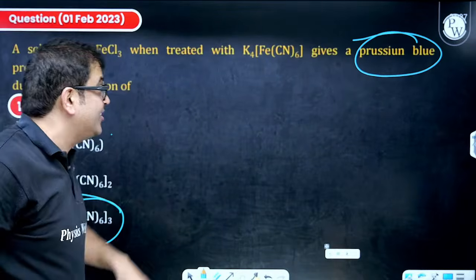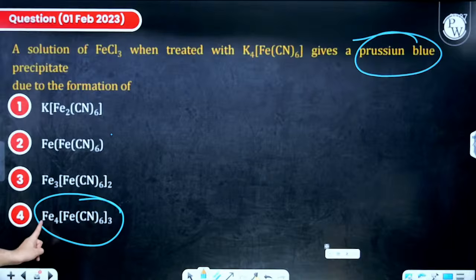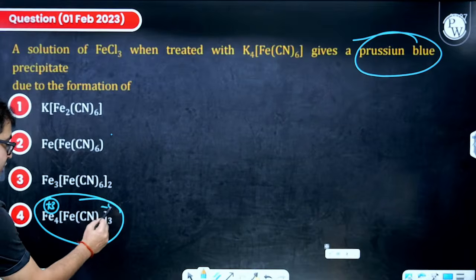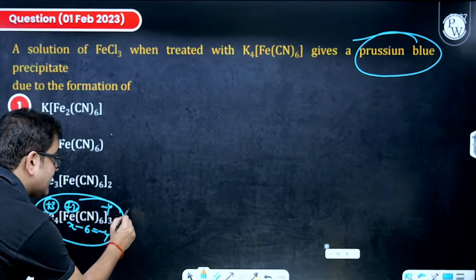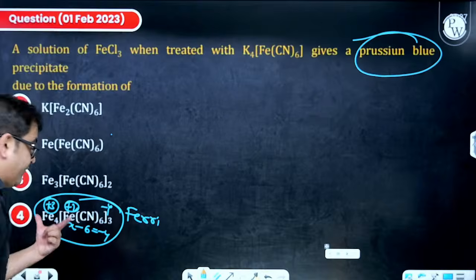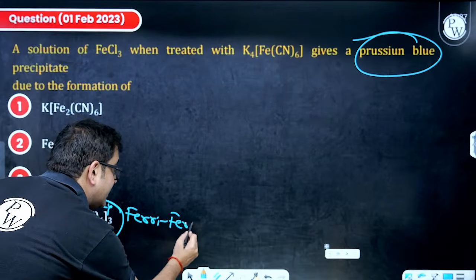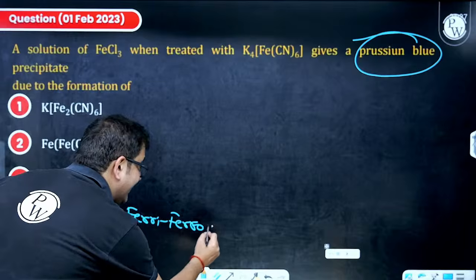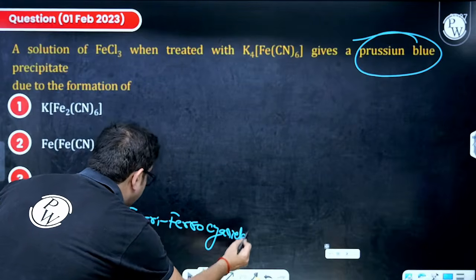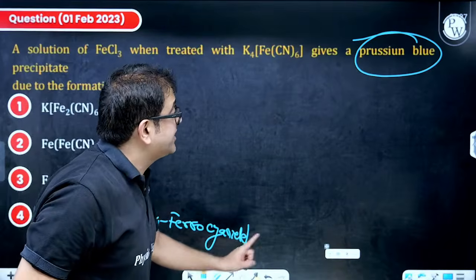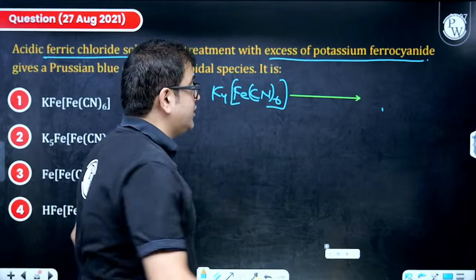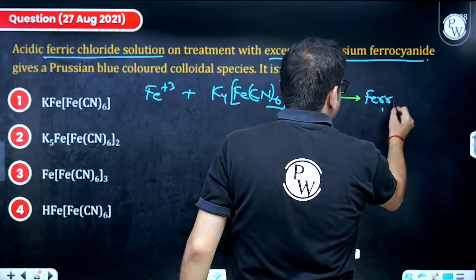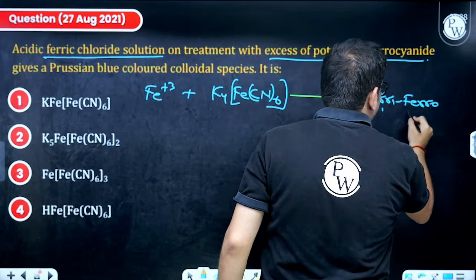This is also an NCERT logic. Here Fe is in +3 oxidation state. And what about this? This is -4, that means x minus 6 equals -4, so this is +2. This is simple ferri, because Fe is in +3 oxidation state, and ferro, because inside it is +2 oxidation state, cyanide. So a very famous compound called ferriferrocyanide, having a Prussian blue PPT, is formed when the ratio is limited. So what is formed? Ferriferrocyanide. That we know in the next question.